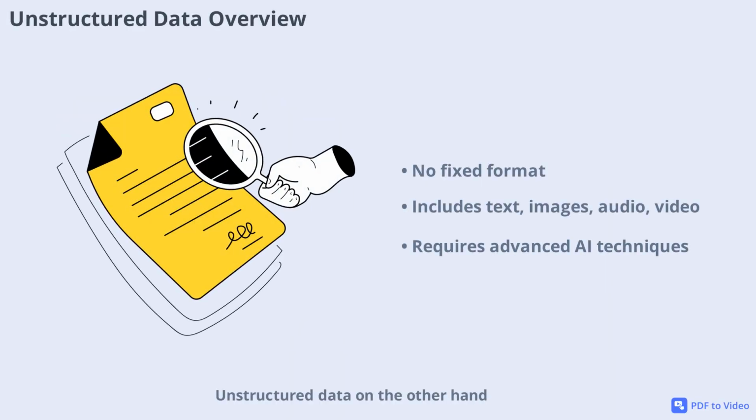Unstructured data, on the other hand, doesn't fit neatly into tables or spreadsheets. It lacks a fixed format and can include anything from emails and documents to photos, videos, and voice recordings. In fact, over 80% of real-world data is unstructured. This type of data is much harder for computers to process, requiring advanced AI techniques like natural language processing for text and computer vision for images.